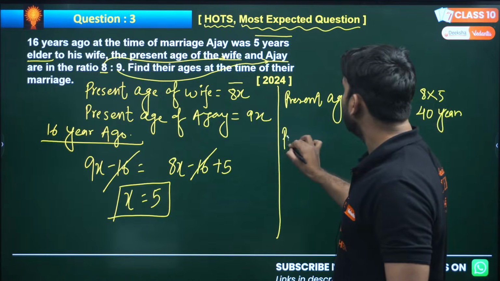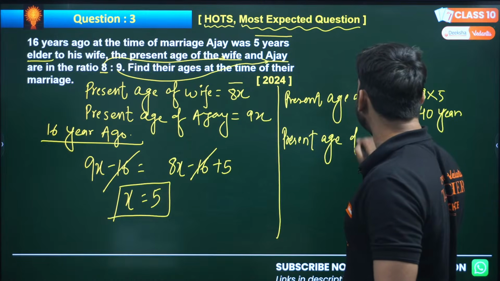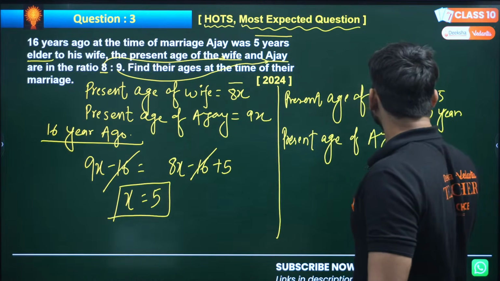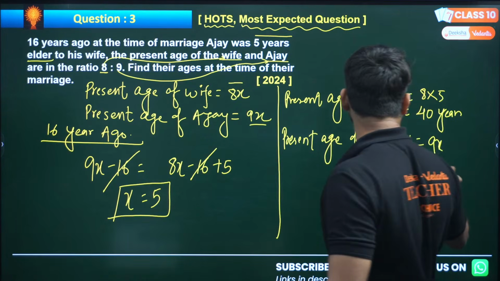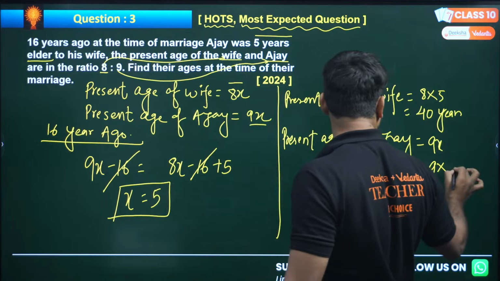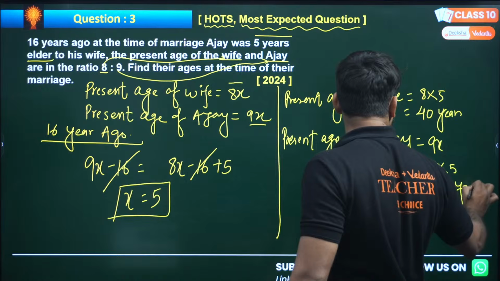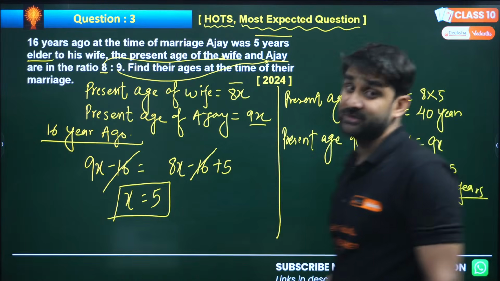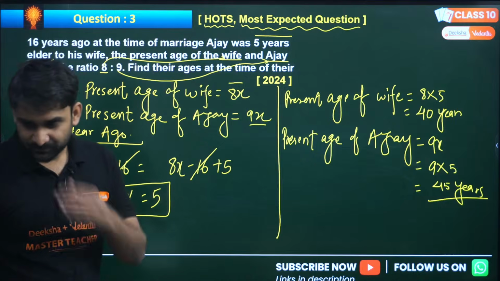Now if I ask you the present age of Ajay, it is 9x. 9 into 5 is 45. So the answer will be 45 years. See, this question was easy, but conceptual. I hope everything is clear.